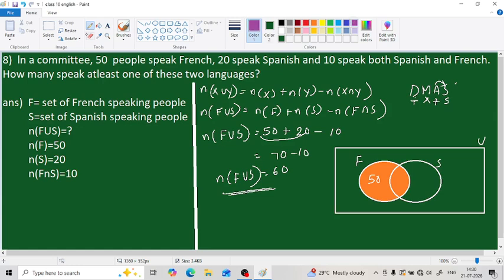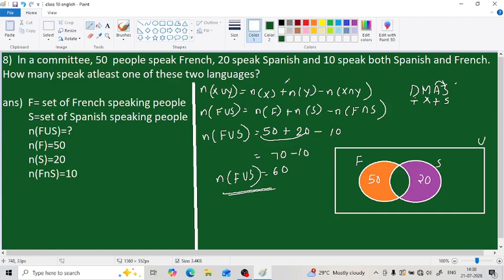What does it mean? That complete S circle contains how many? 20 people. Then how many people are there in common? In the common region there are 10 people. So this is the common region, it contains 10 people.